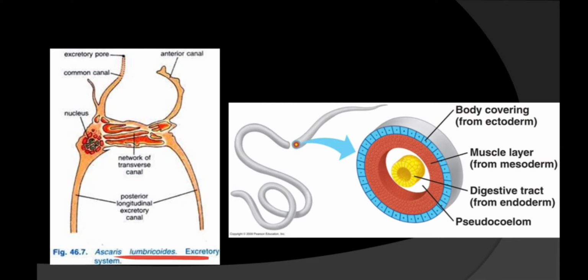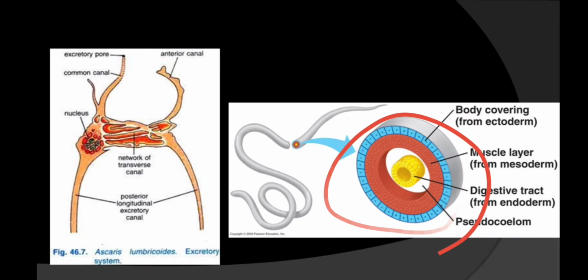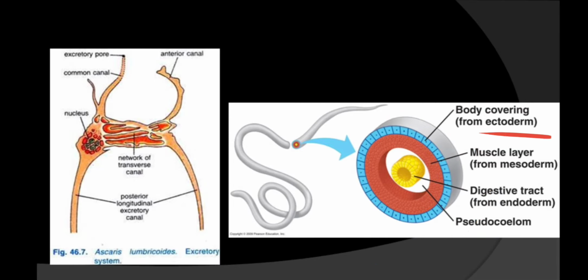Now here, this is the excretory system of these organisms, and the excretory system is made up of a cell called the renette cell, and it is H in shape, like the alphabet H. This cell is known as the renette cell. And see this figure, they are called roundworms because if you cut the TS of this section, you will see a circular structure, and you can see 3 layers: ectoderm, endoderm, and the mesoderm, that is the middle layer.